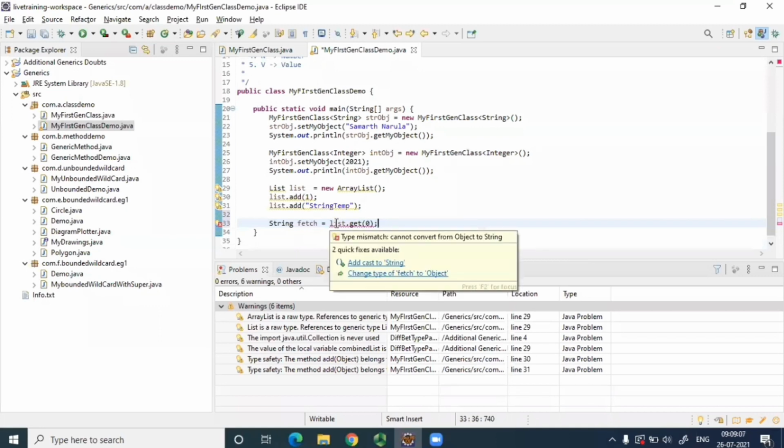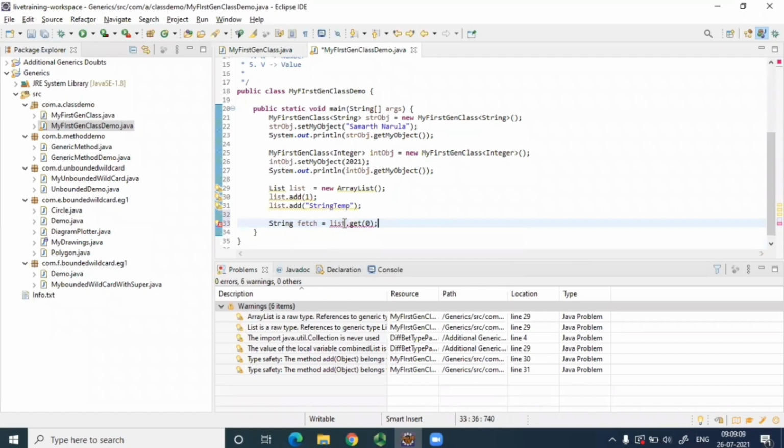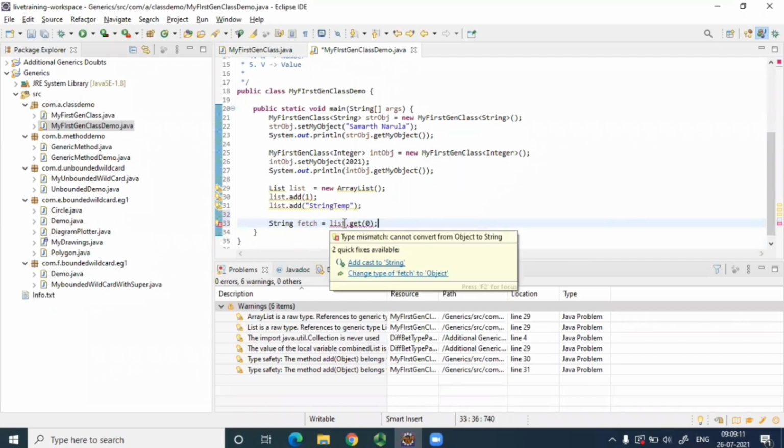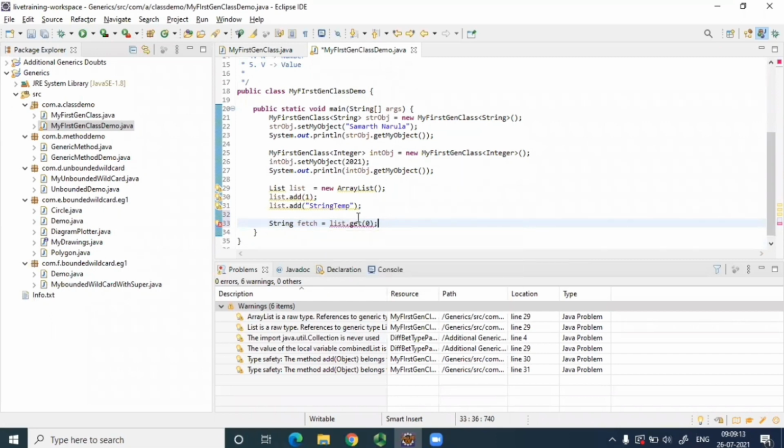It says add cast to String. Right now this IDE has typecast support, but previously we didn't have it. These things were not caught at compile time before Java 5; they were caught at runtime. You should not get these errors at runtime. After generics, these checks have become compile time checks. This is another key feature of generics that you should know.